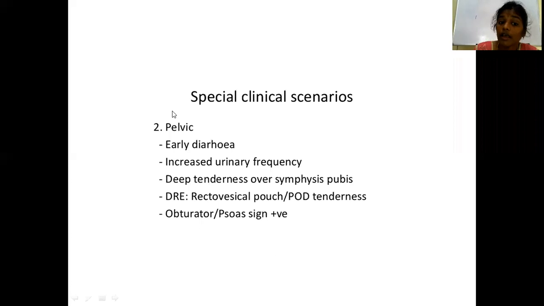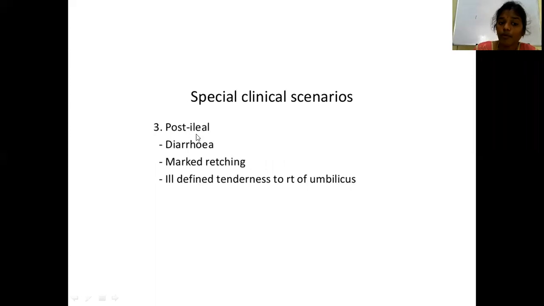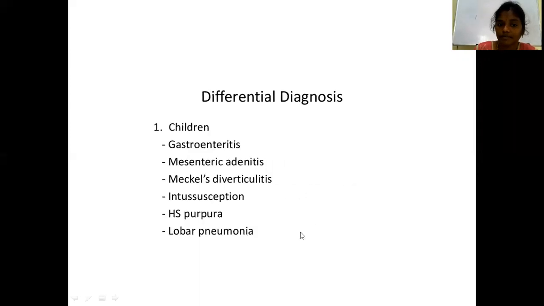So in case of an appendicitis patient, if the patient is complaining of diarrhea or increased urinary frequency, it indicates that the position of the appendix can be in the pelvis, which is irritating the rectum and the bladder. If it is post-ileal, then it will cause diarrhea and marked retching and ill-defined tenderness to the right of the umbilicus.